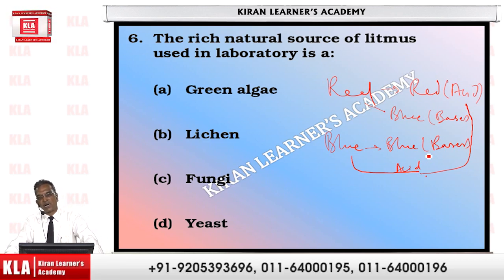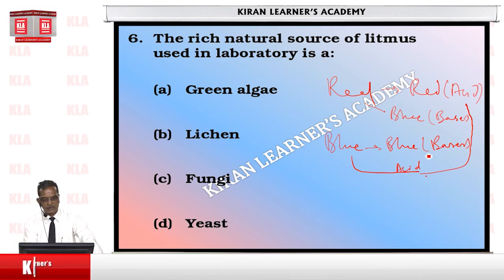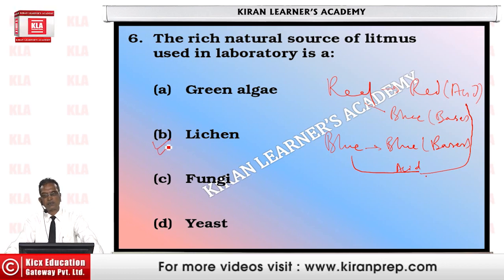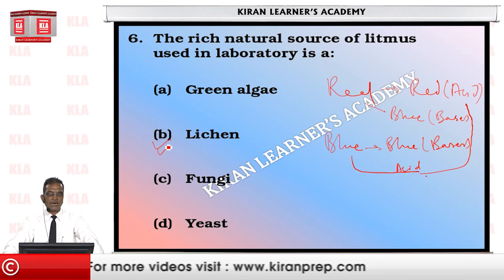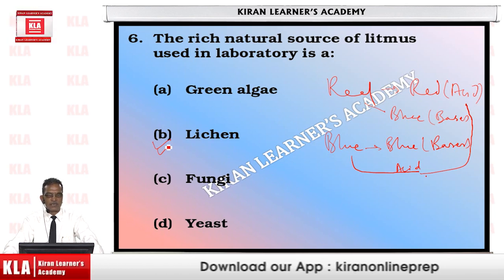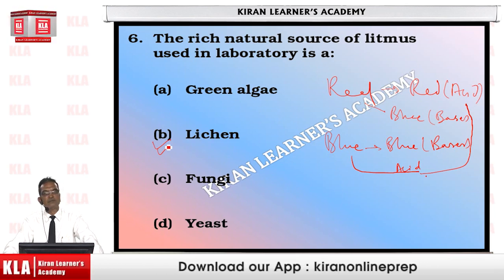Naturally, this litmus is obtained from a plant called lichen. There is a particular type of lichen plant that is collected and ground, and once ground, the extract obtained from it is filtered and condensed.